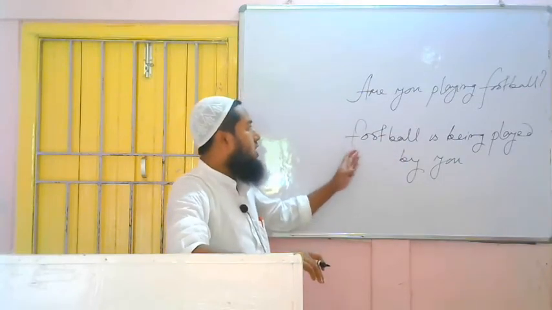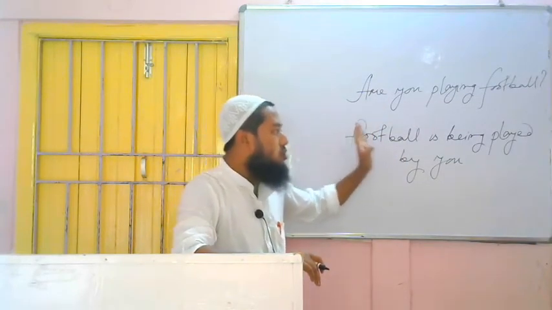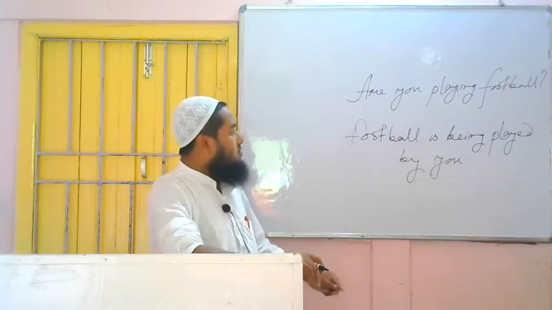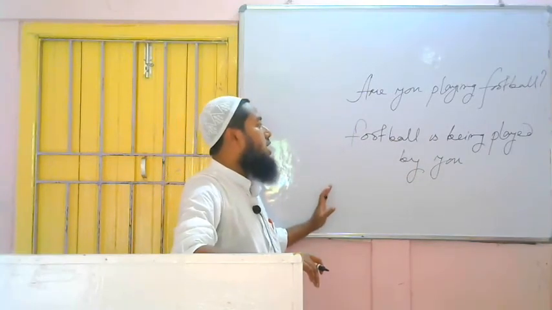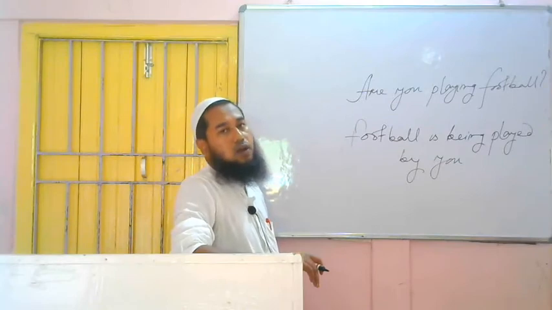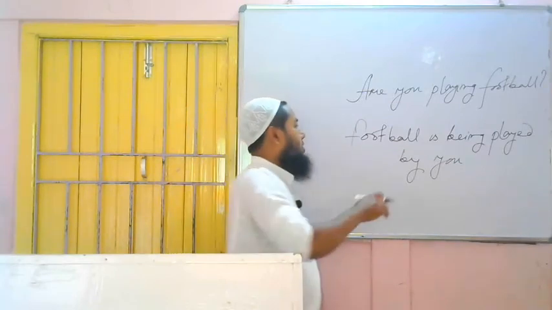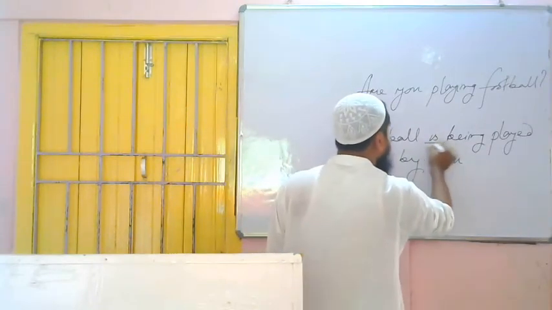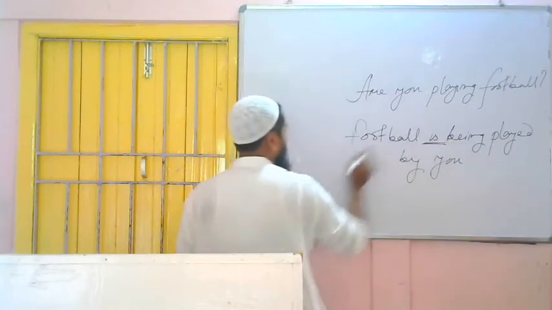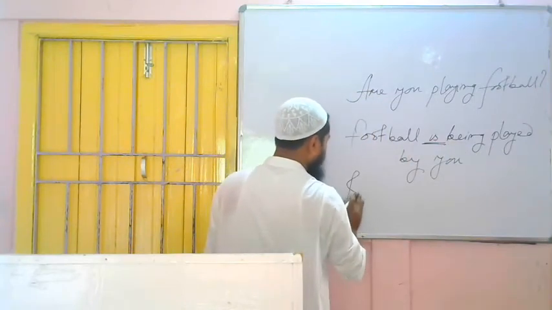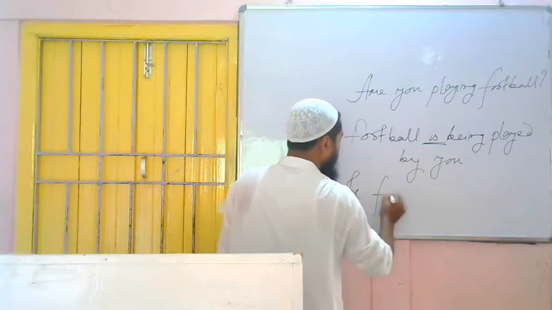After getting the answer of the assertive form, we have to find out the auxiliary verb in the sentence. After finding it, we have to bring the auxiliary verb to the beginning. Then it will become a question, an interrogative sentence. Here the auxiliary verb is is. So we bring it first: Is football being played by you?